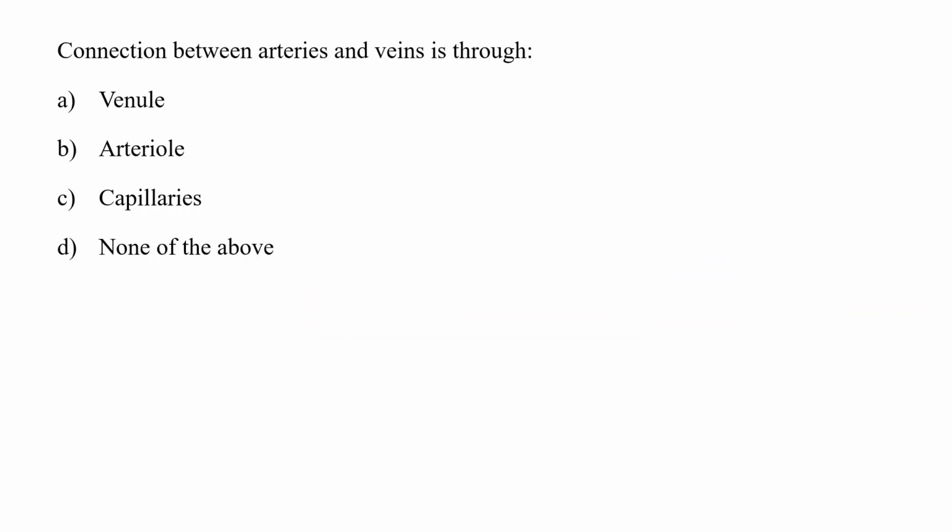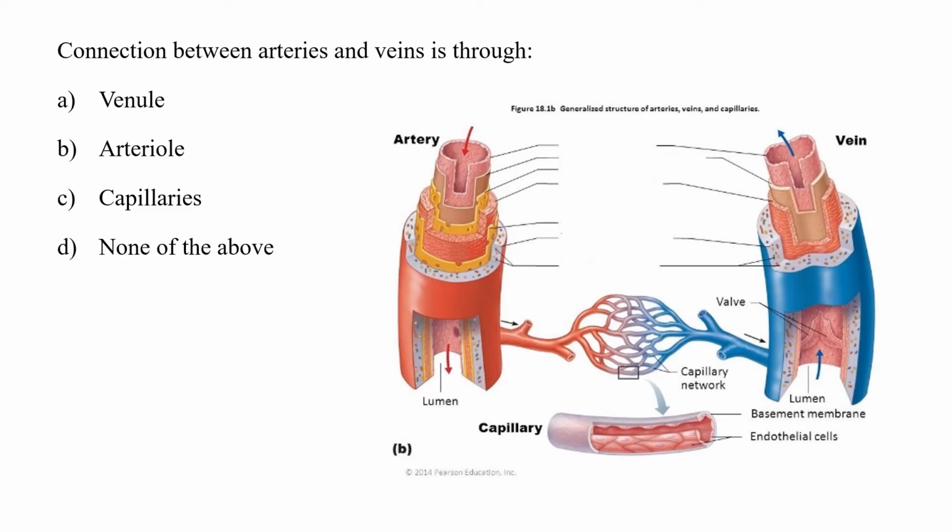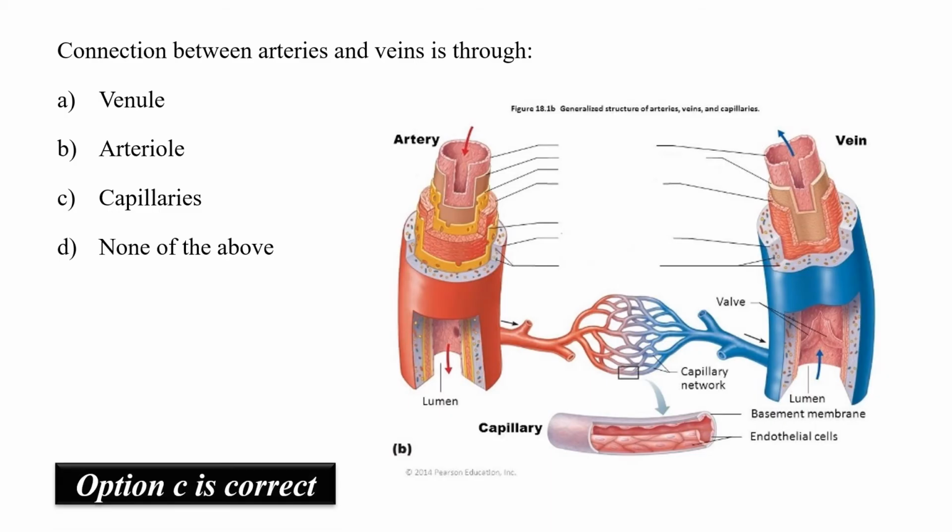Connection between arteries and veins is through venules, arterioles, capillaries, or none of the above. Arteries generally carry oxygen rich blood away from the heart, while veins bring this deoxygenated blood back to the heart. At tissue level, both arteries and veins are connected by the capillary network. So hence option C would be the correct answer.